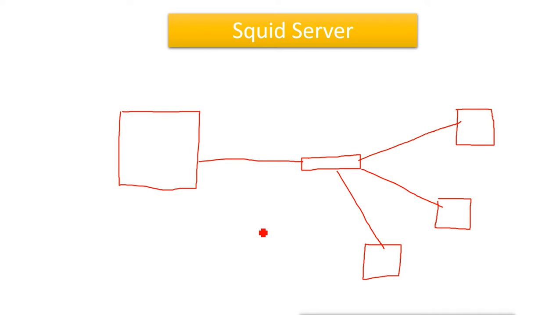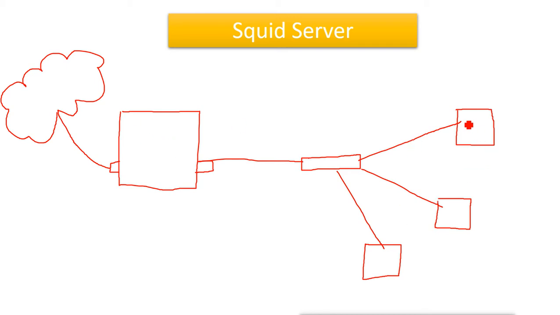Now what is the benefit of a proxy server? We can hide and secure our internal network, because in place of these client machines, the proxy server will go to the internet. This proxy server has one interface connected to our local network, and another interface connected to the internet. It acts as a proxy for these client machines.